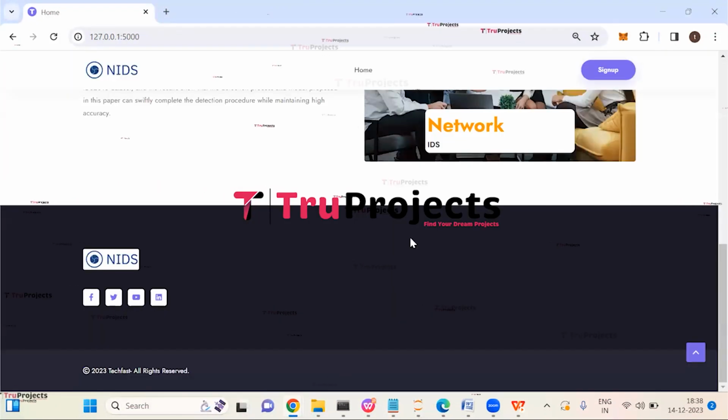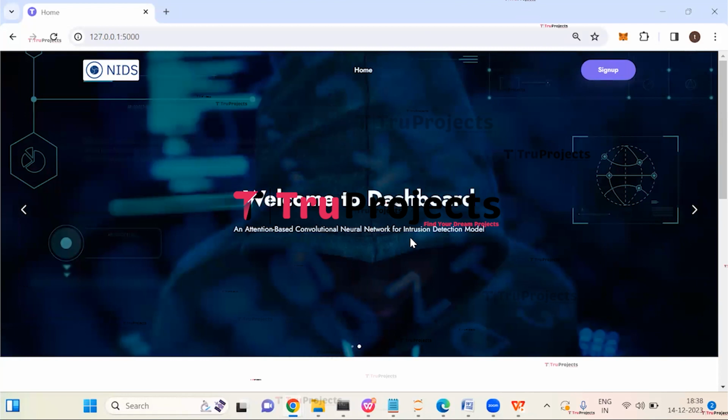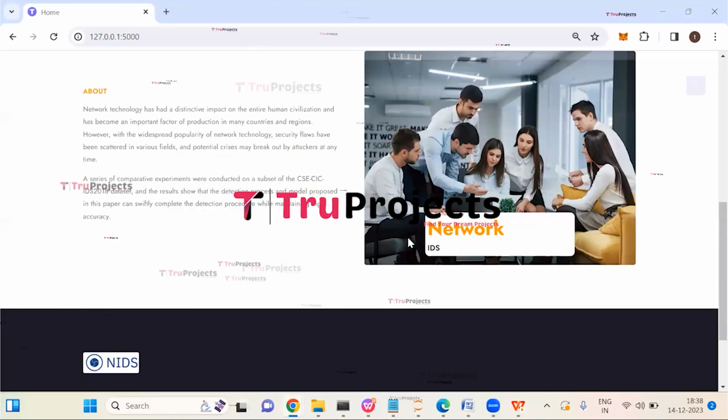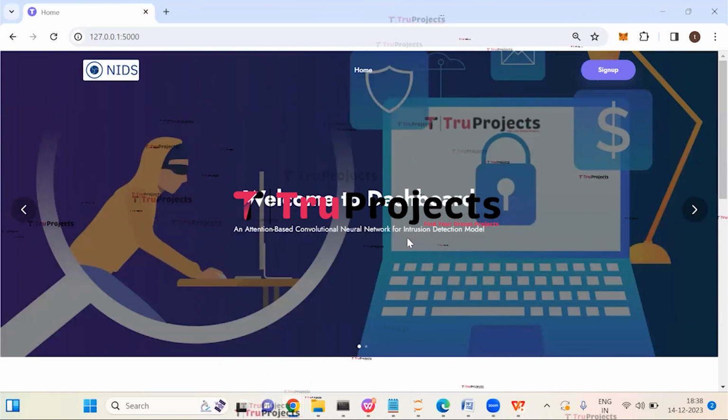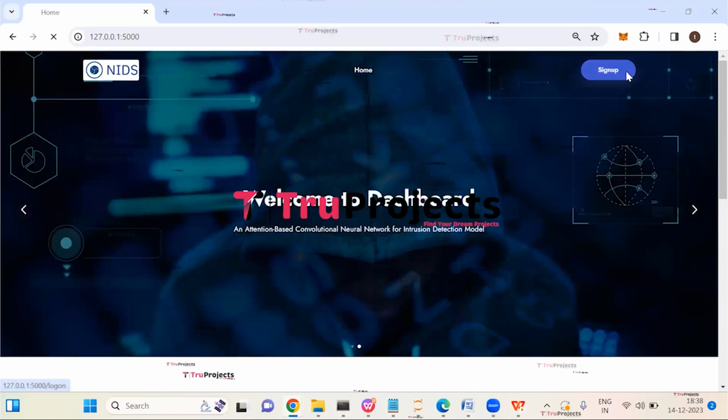The homepage of the project is displayed in the browser. This is the front end built using Flask framework. If we are a new user, we need to register first. So click on sign up button here.